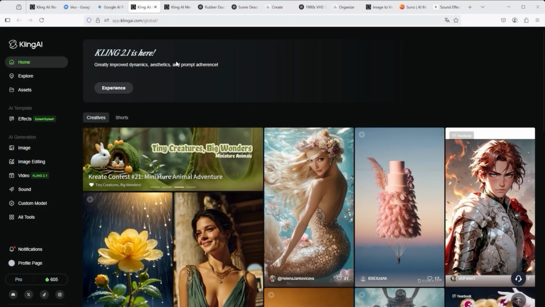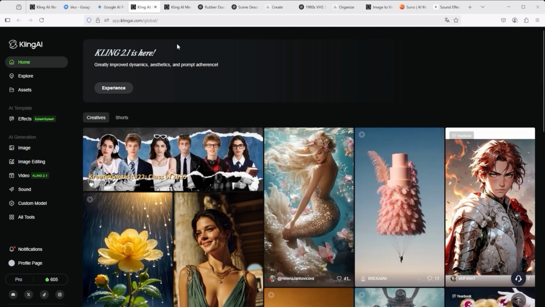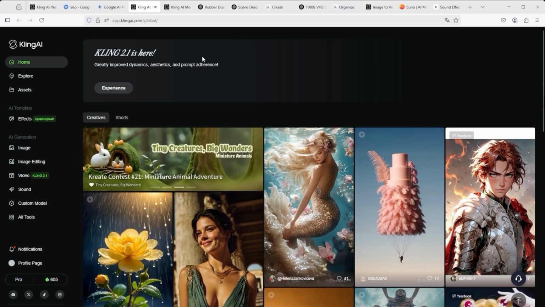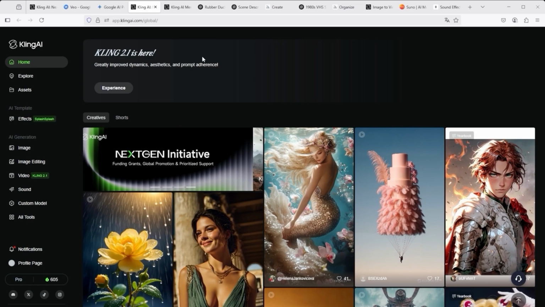Now let me show you how I created the whole thing. The first step, and this would certainly also be the case with Veo 3, is to come up with a concept. In other words, you should have a clear idea of what you want to show, rather than just making a series of test films.